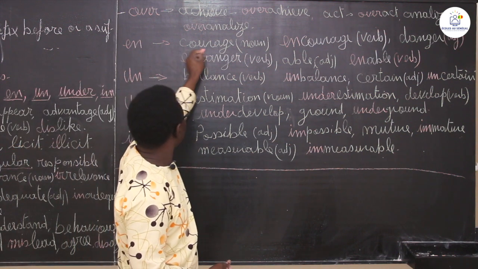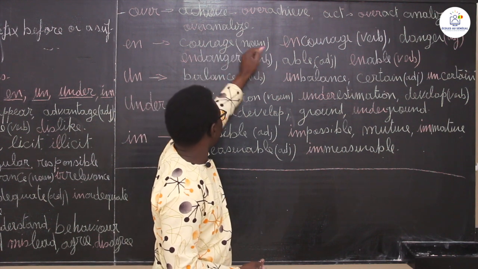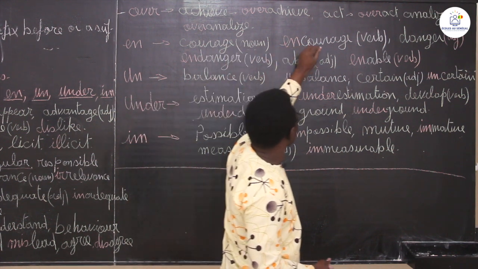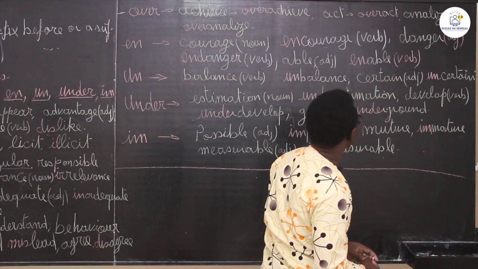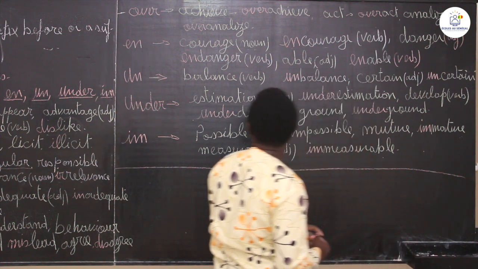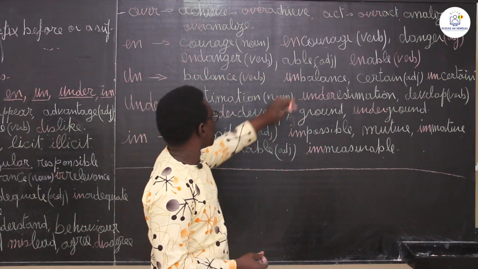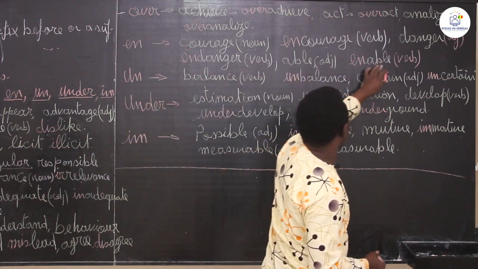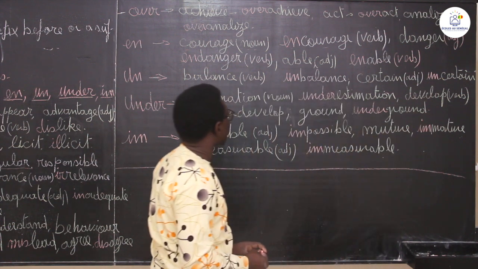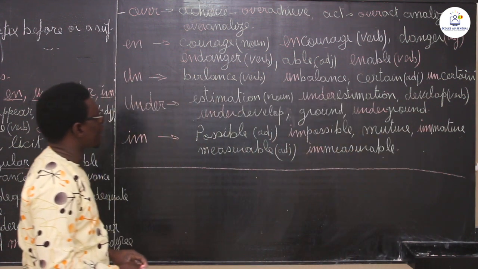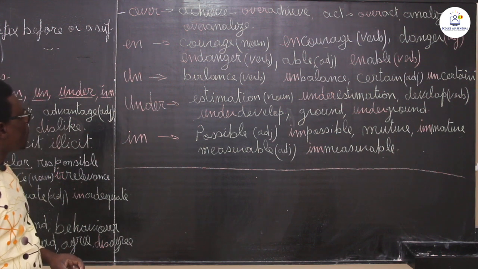So you have also a prefix en. Example, courage, a noun. Encourage, a verb. You have danger, a noun. Endanger, a verb. Able, enable, able adjective, enable, a verb. You see?